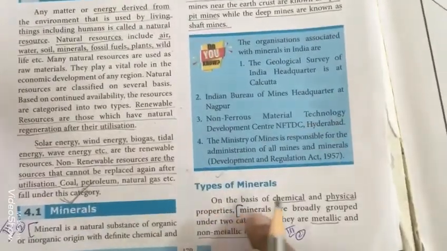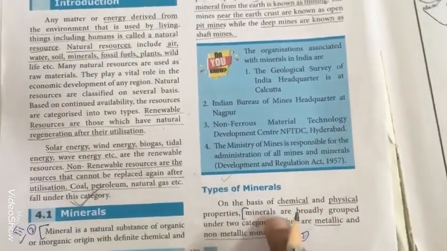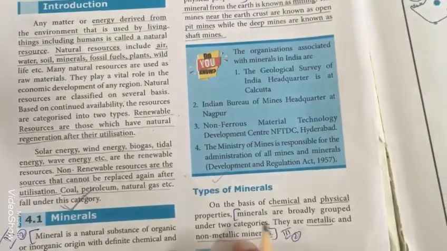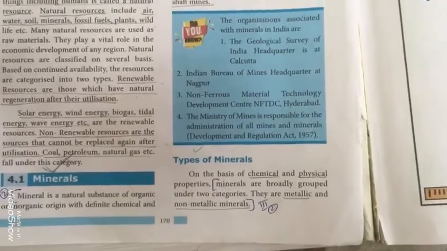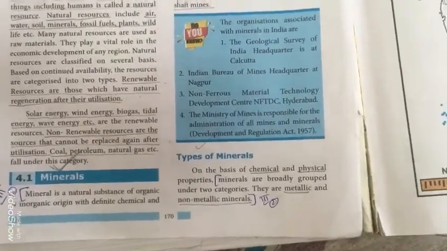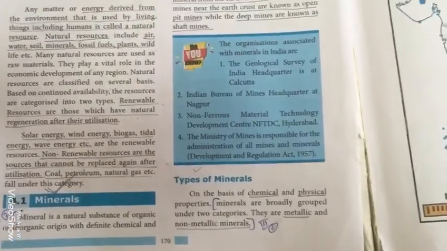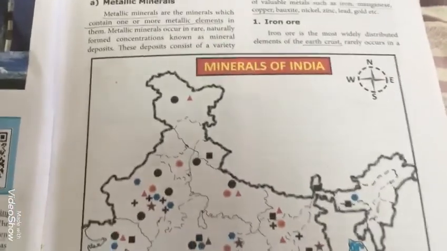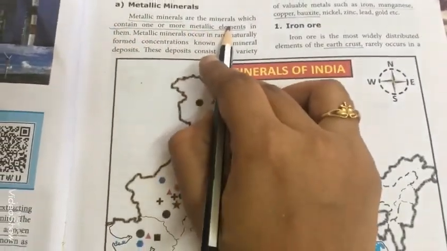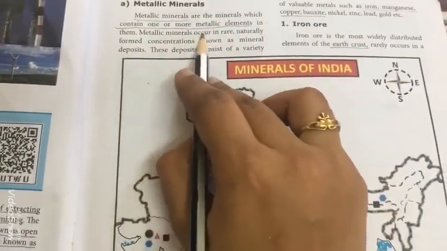Now types of minerals. On the basis of chemical and physical properties, minerals are broadly grouped under two categories. So on the basis of their physical and chemical properties, it is classified into two types, that is metallic and non-metallic minerals. We'll see about metallic minerals now. Metallic minerals are the minerals which contain one or more metallic elements.